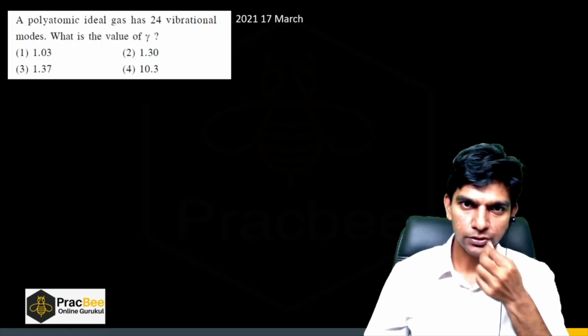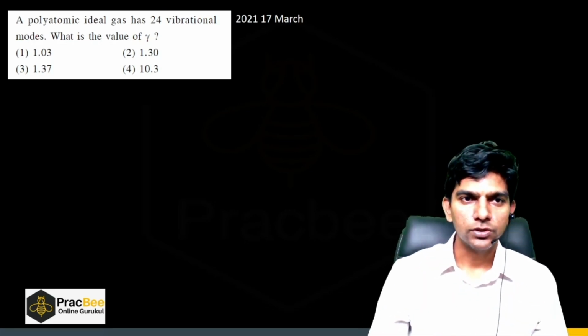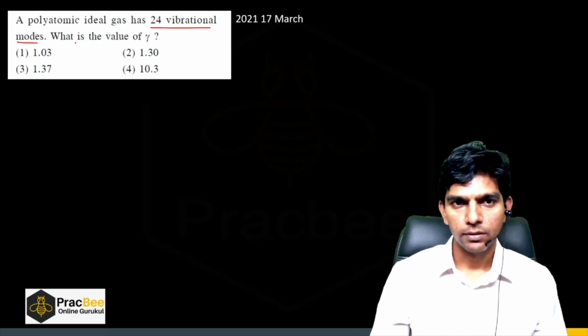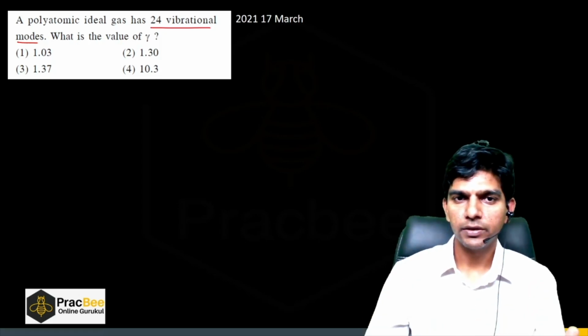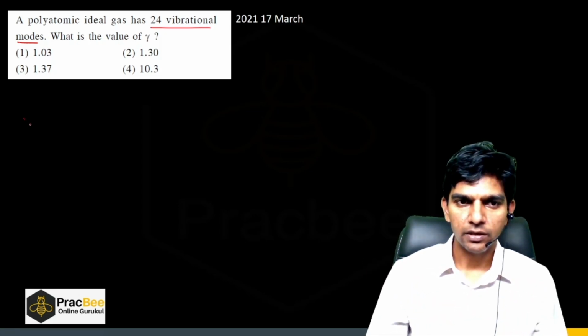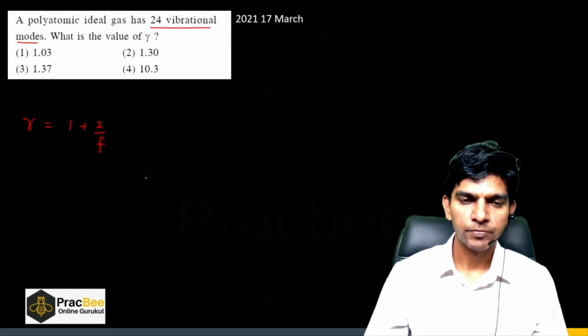Okay, now let us see the next question. Again, pause the video and try to solve this question. The polyatomic gas has 24 vibrational modes. What is the value of gamma? This gamma value we'll study in thermodynamics one shot. So let me give you what is gamma. Gamma in terms of degree of freedom is 1 plus 2 by F. We'll see this formula in one shot of thermodynamics.